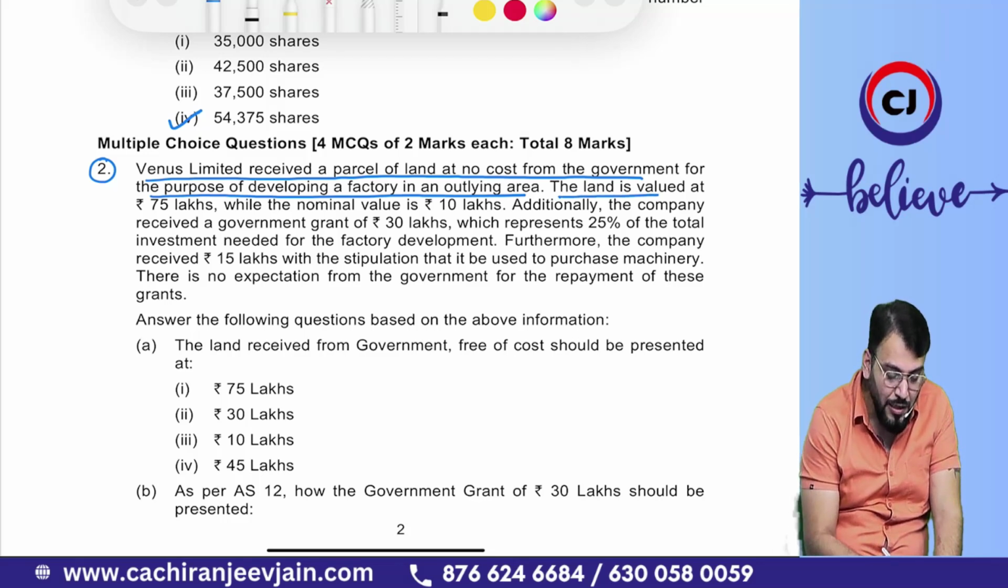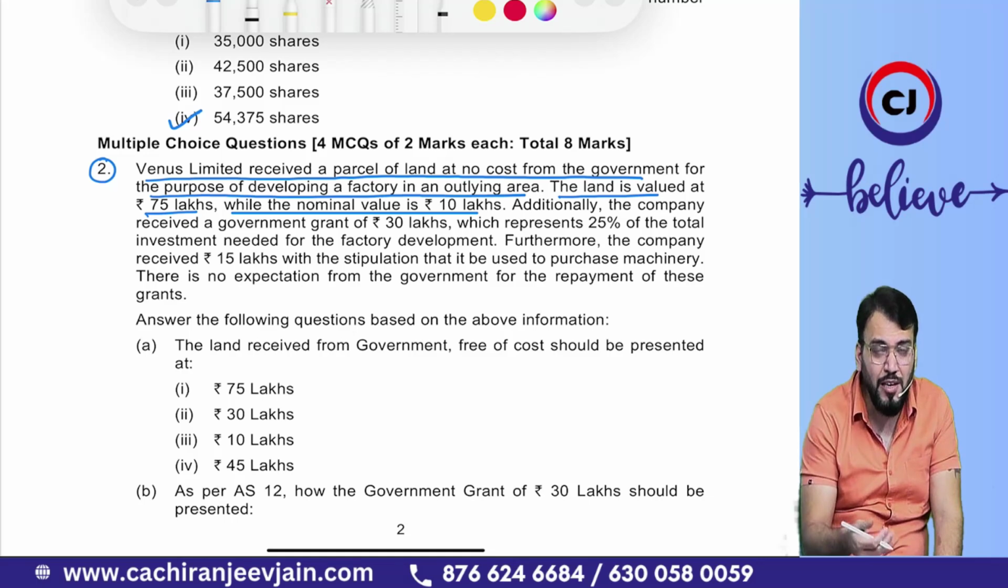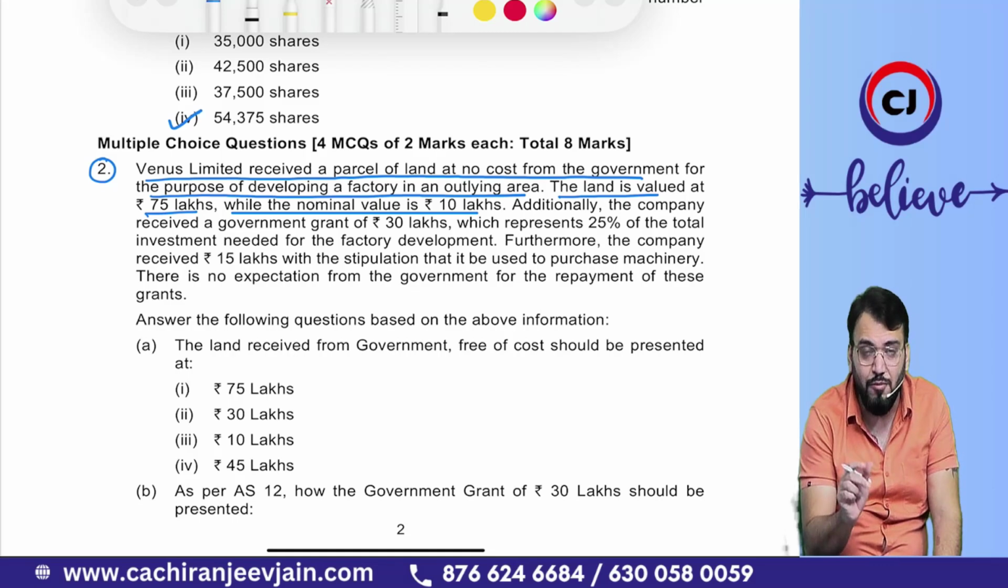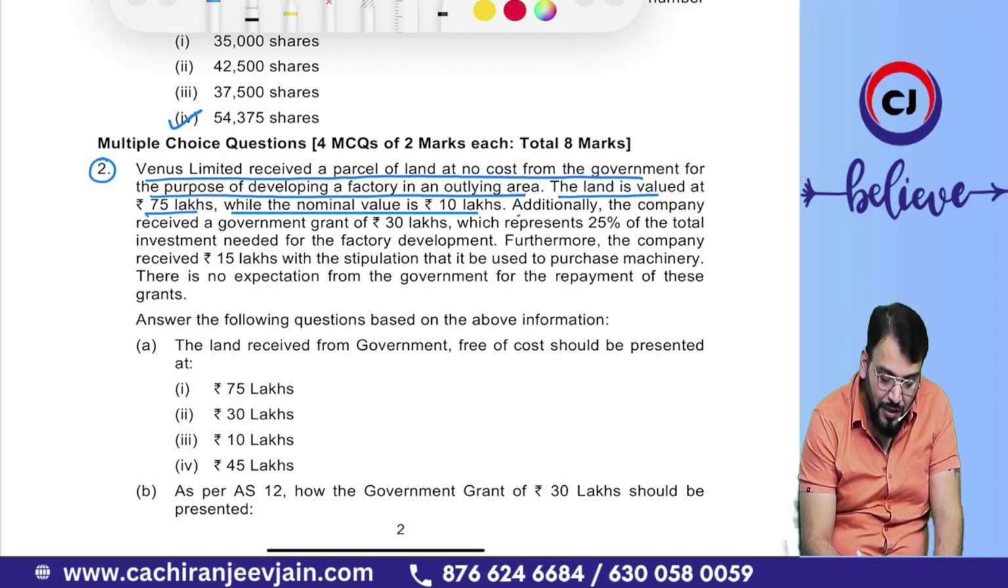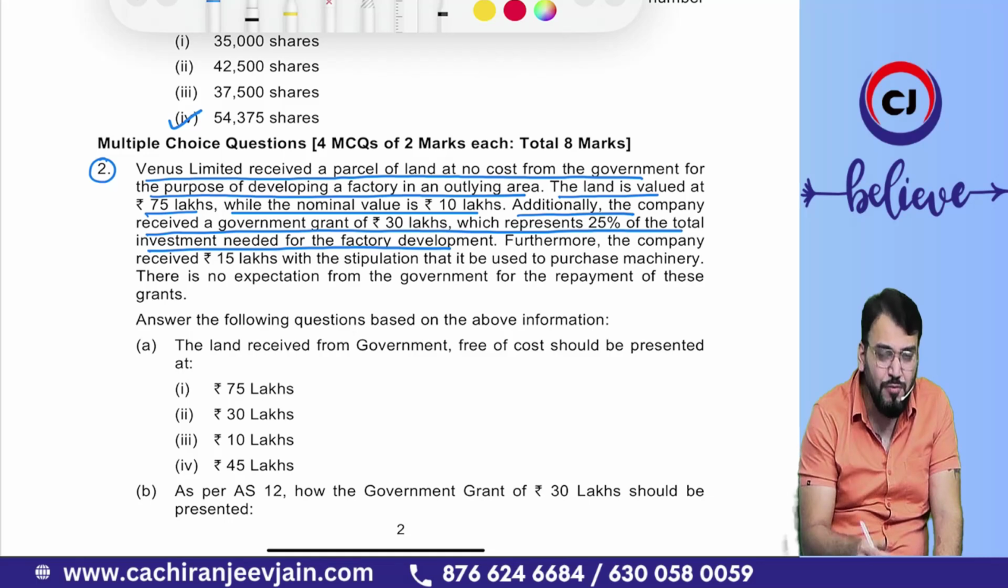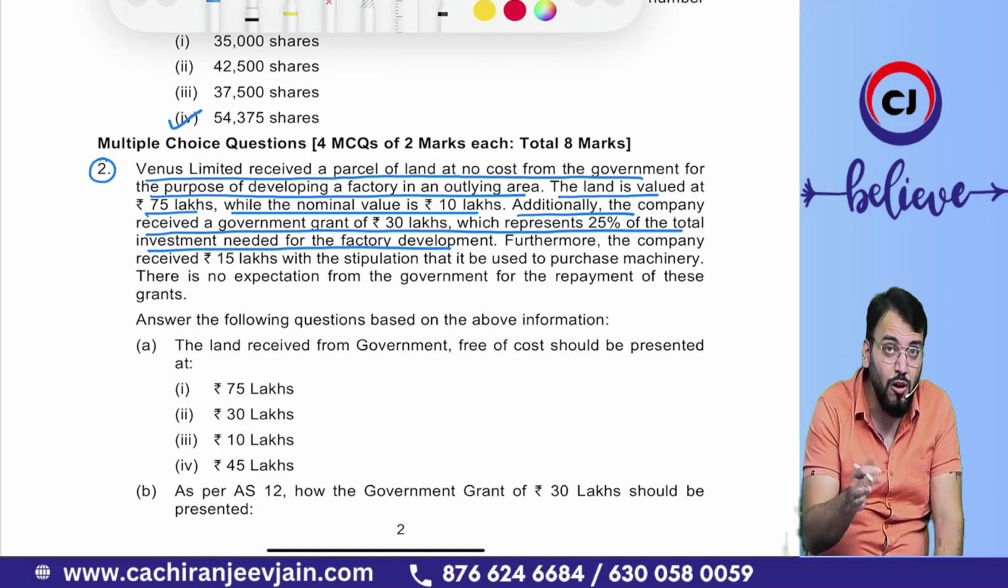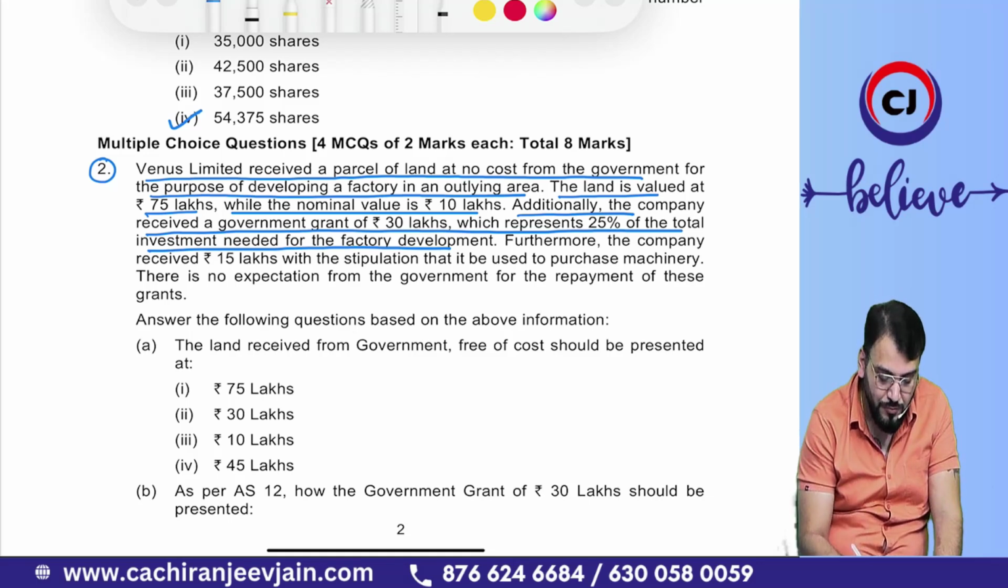The land is valued at 75 lakh, meaning the fair value of land is 75 lakh, while the nominal value is 10 lakh. You all know that whenever we receive land free of cost, that land will be recognized at nominal value. Additionally, the company received a government grant of 30 lakh, which represents 25% of total investment needed for the factory development. Whenever any government grant is received for the development of a factory, it is in the nature of promoter contribution. Such a government grant will be transferred to capital reserve.